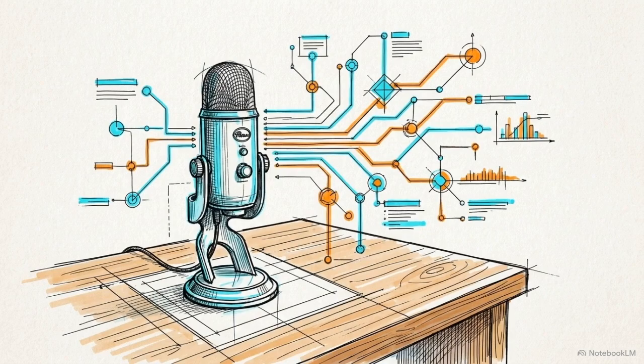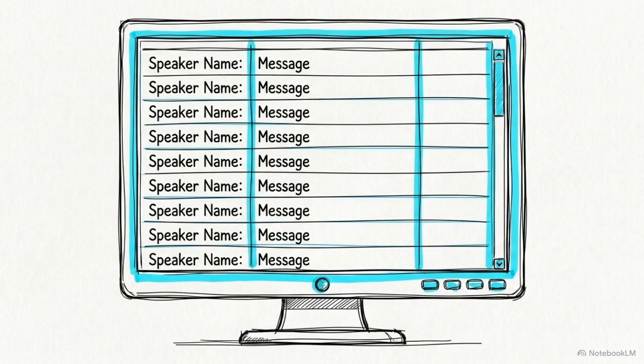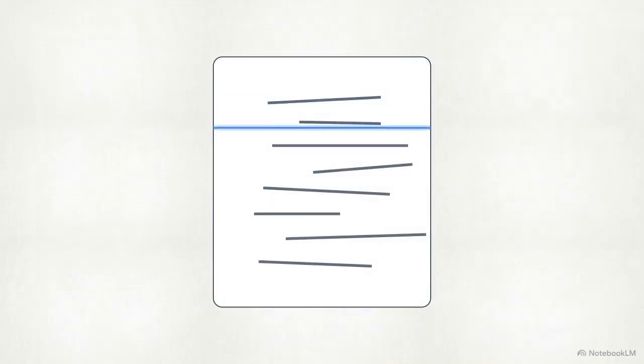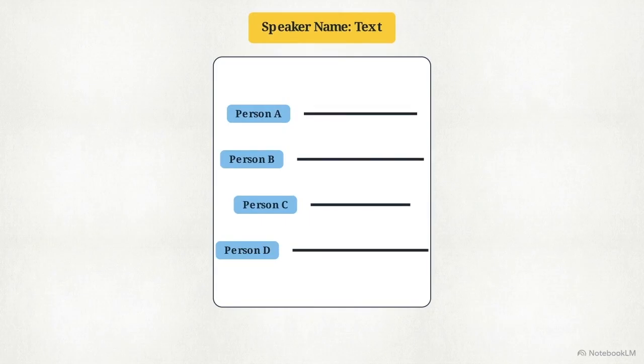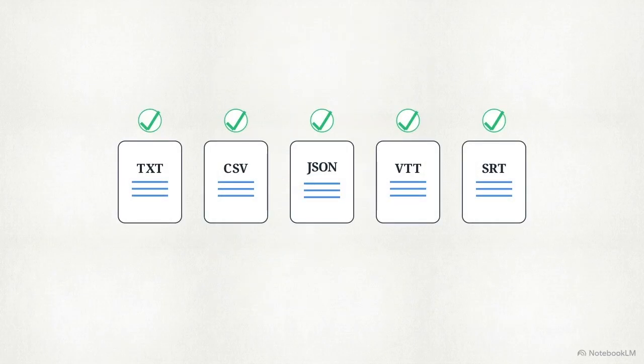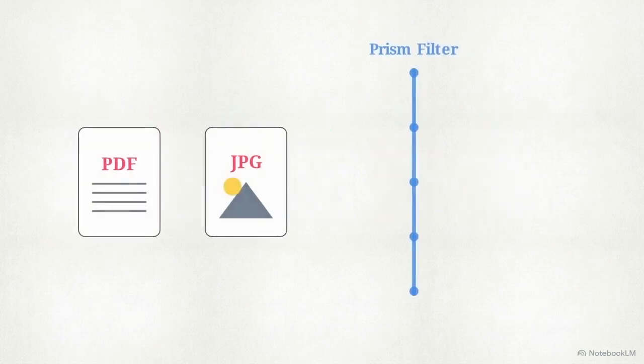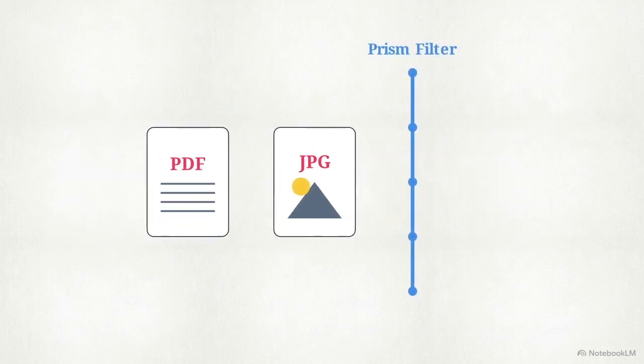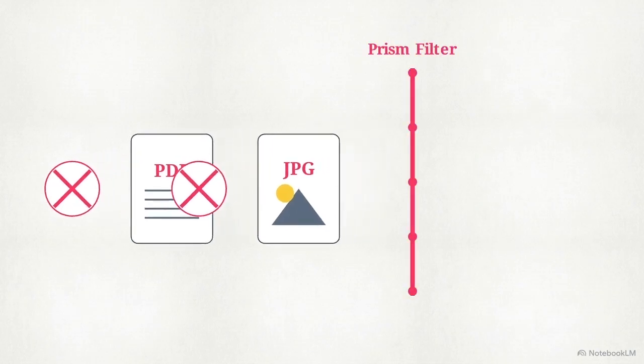Extracting this level of forensic detail requires highly structured, objective data inputs. Prism requires a specific transcription layout. Files must follow a speaker name, text structure to accurately parse contributions. These export from recording software as plain text, CSV, JSON, VTT, or SRT. The engine rejects visual documents. PDFs or JPEGs will fail to parse.